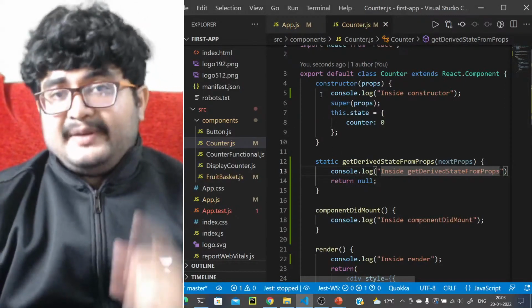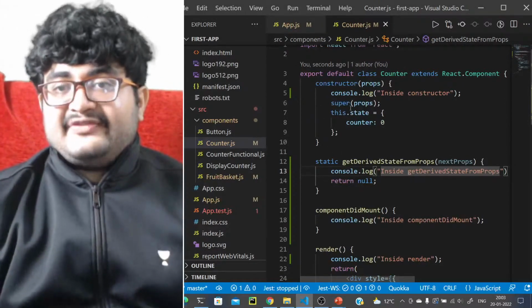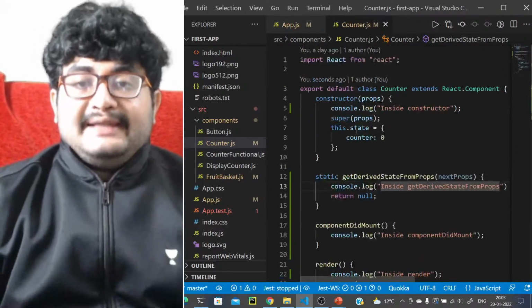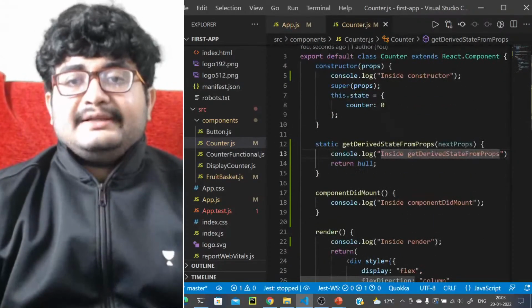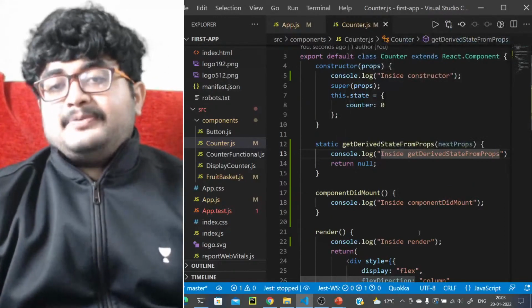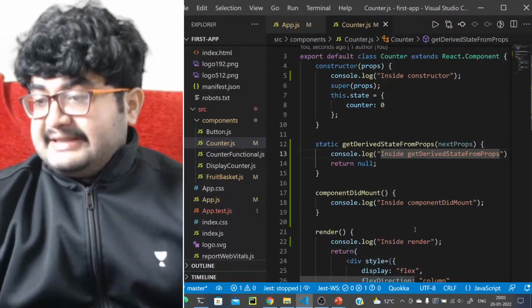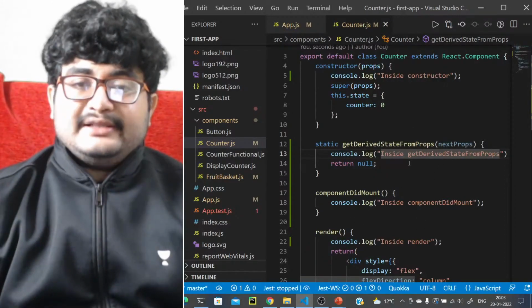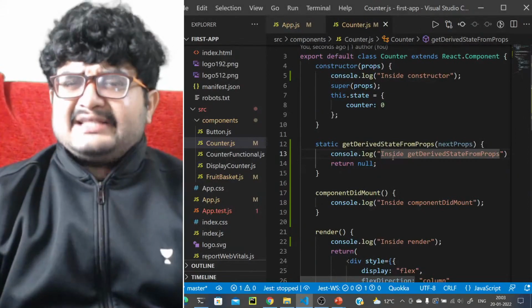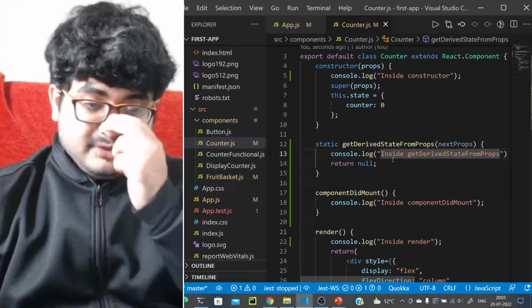So constructor will be called only once in the entire life cycle, and it is called when the component is mounted. Next comes getDerivedStateFromProps. We won't be using this that much. It does not have a lot of use cases. It's something that will be used very rarely.